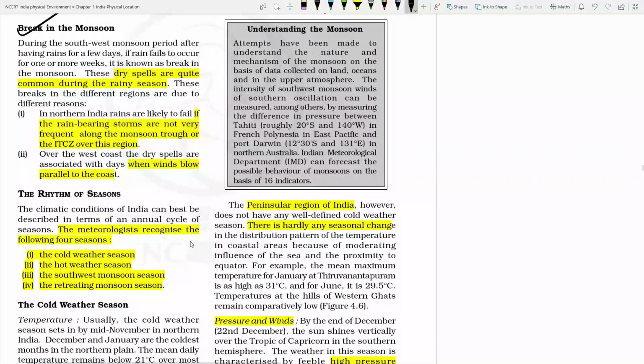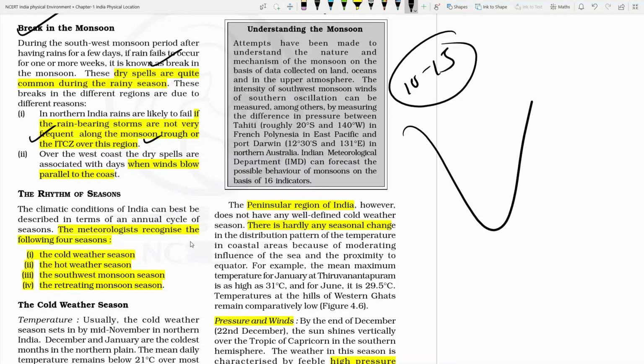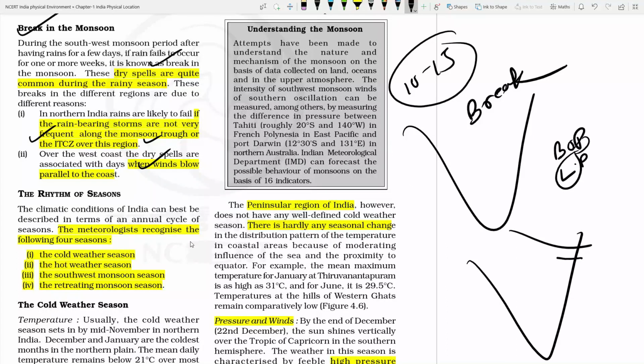There is also a break in the monsoon. Every year you face a sudden break in the monsoon. There is a dry spell of the monsoon, meaning there is no rainfall for more than 10 to 15 days, and that is due to two reasons. It might happen that ITCZ has moved from India's territory to the Bay of Bengal. So now if the Bay of Bengal is having the low pressure zone, there will be a break in the monsoon. Also there could be another reason. Suppose in India the monsoon winds are blowing parallel to the Himalayas, or parallel to the Western Ghats, then there will not be any rainfall. So there will be a break in the monsoon under these two conditions.